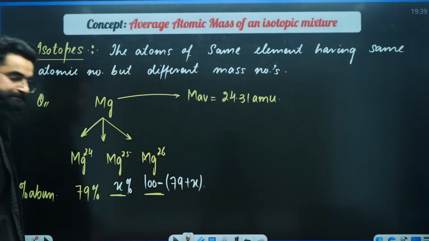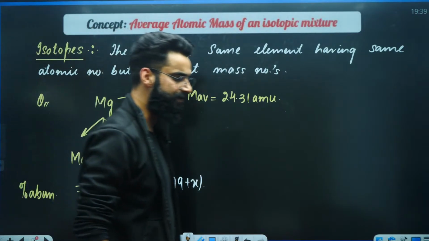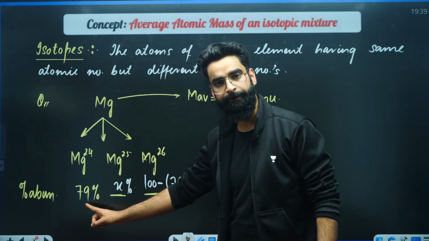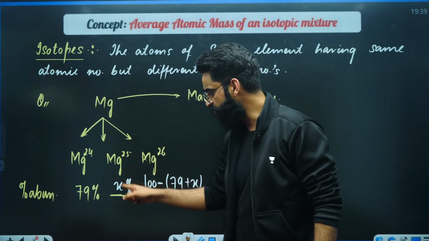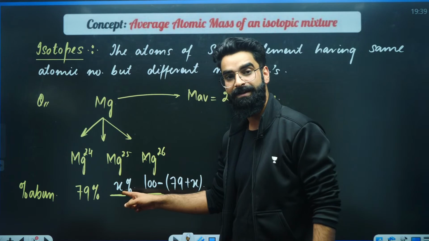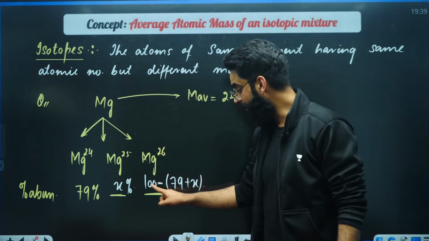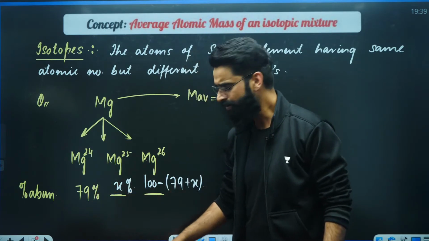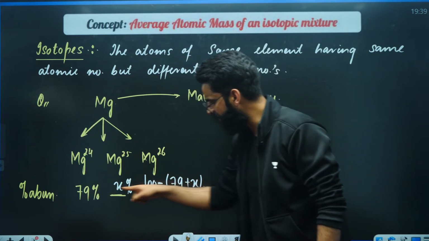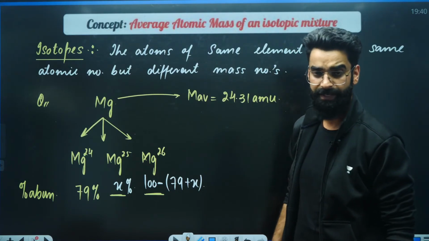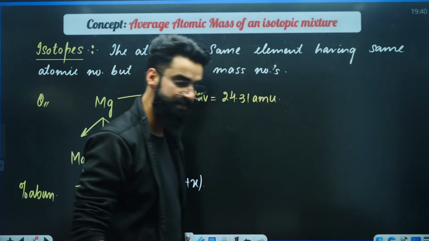Do you agree with all this? The percentage abundance of the first isotope is 79. The percentage abundance of the second isotope is X. So the percentage abundance of the third isotope has to be 100 minus this plus this, because we know the sum of percentage abundances of all the isotopes of a particular element is always 100. Correct? As simple as that.